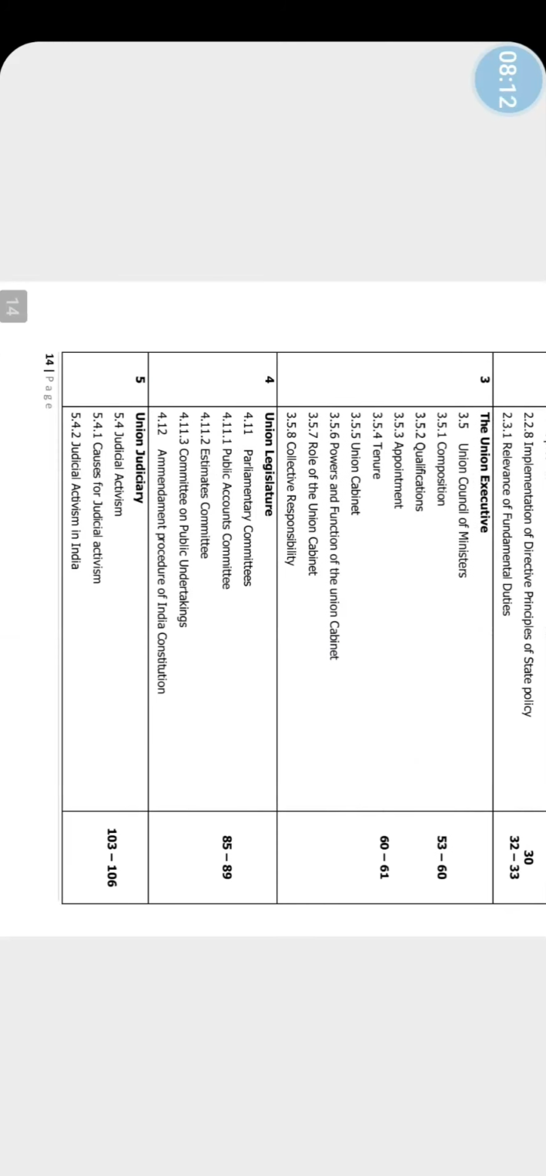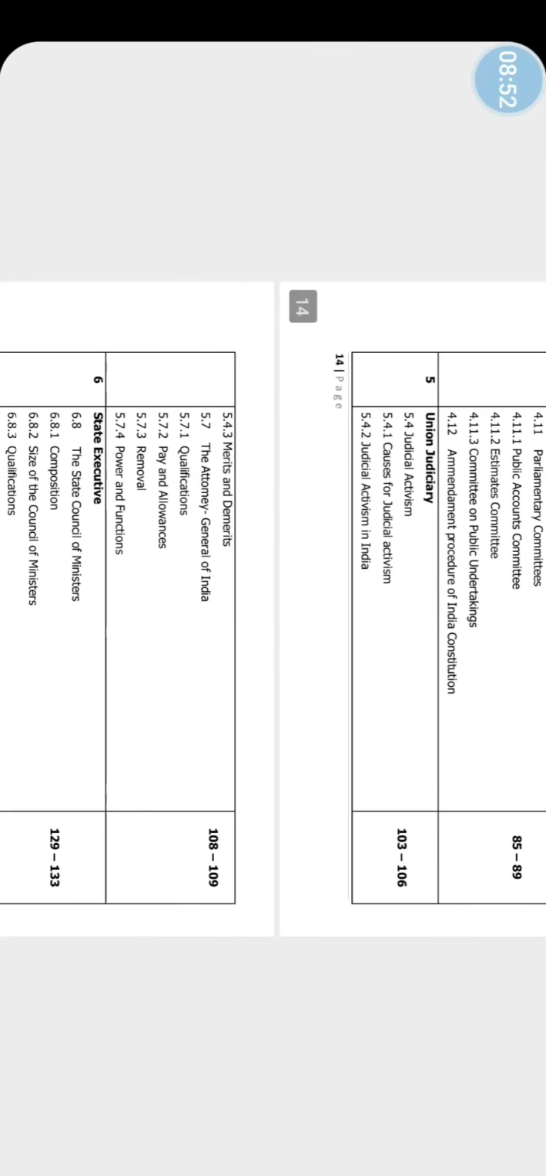In the same way, fourth chapter, we have Union Legislature, 4.11 Parliamentary Committees, Public Accounts Committee, Estimates Committee, Committee on Public Undertakings, Amendment Procedure of Indian Constitution. These topics are deleted from page number 85 to 89. Union Judiciary: we have judicial activism, causes for judicial activism, judicial activism in India, merits and demerits, the Attorney General of India, qualifications, fees and allowances, removal, powers and functions. So these topics are deleted.